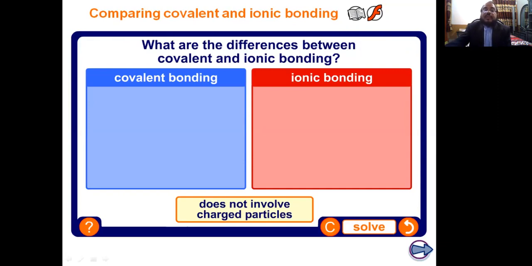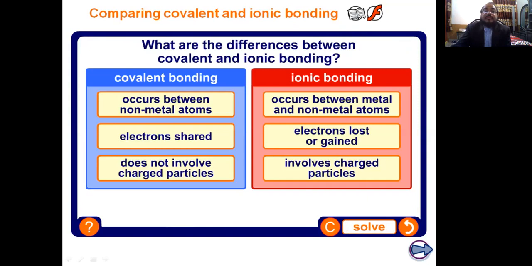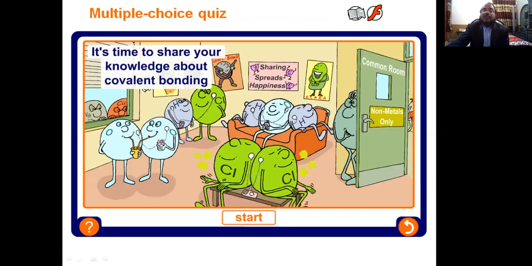First, the difference between covalent and ionic bonds. Covalent bonding occurs between non-metals, and a bond between a metal and a non-metal is called ionic. In a covalent bond, electrons are mutually shared, and in an ionic bond, electrons are lost or gained. The covalent bond does not involve charged particles, but ionic bonds involve charged particles.